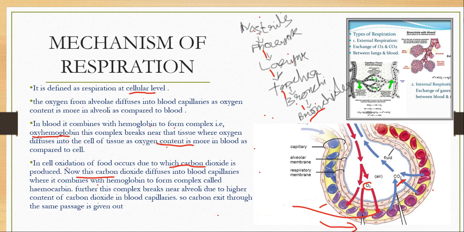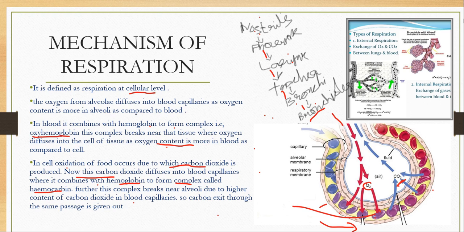After diffusing, it combines with hemoglobin and forms one more complex, called carbaminohemoglobin. Further, this complex breaks near the alveoli due to the higher content of carbon dioxide in the blood capillaries. So the carbon dioxide, after diffusing into the alveoli, then passes to the finer branches called bronchioles,